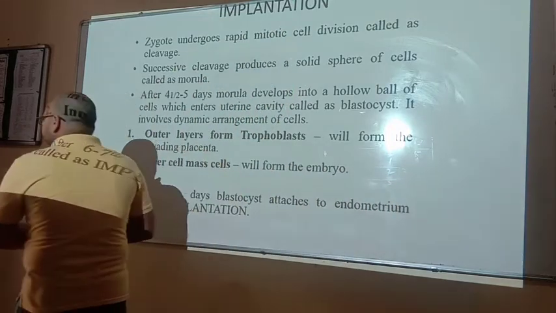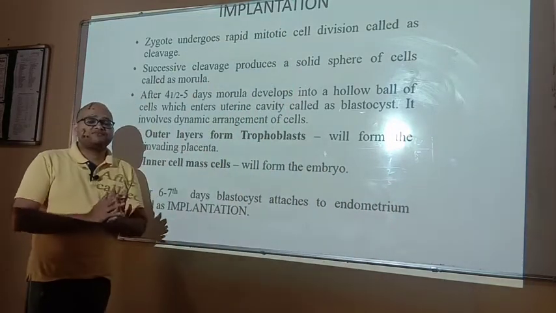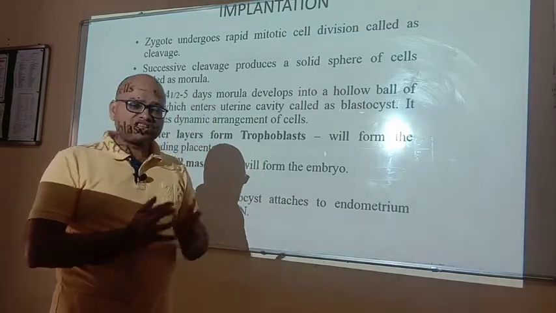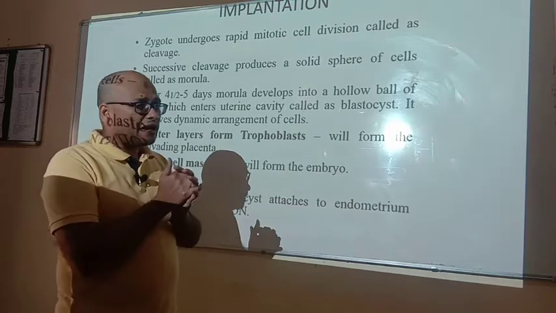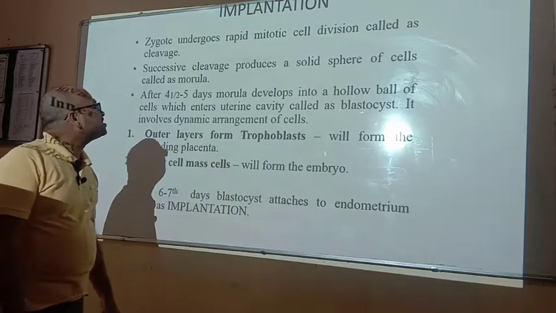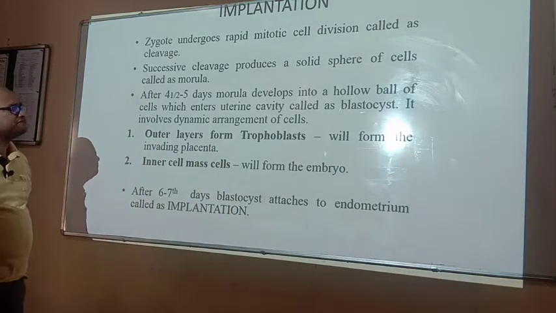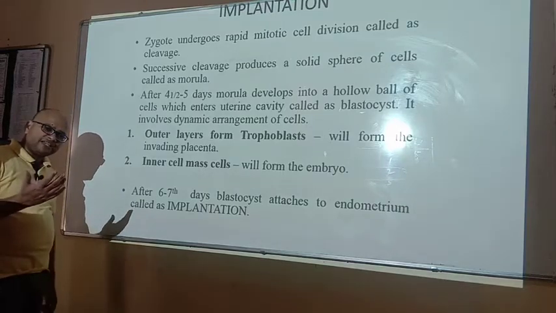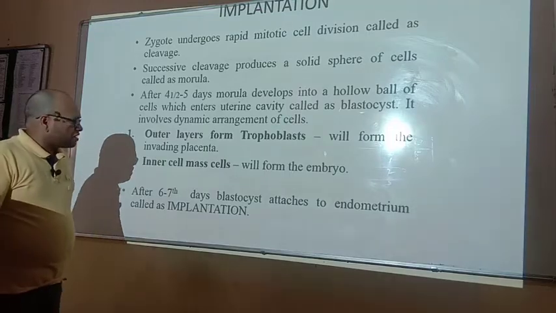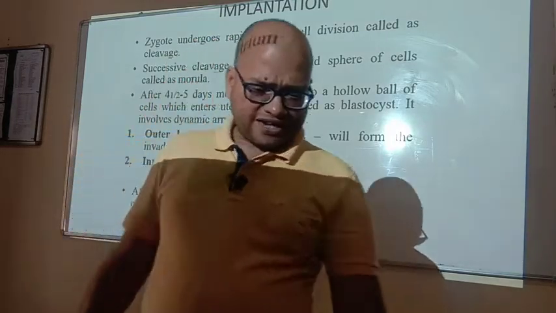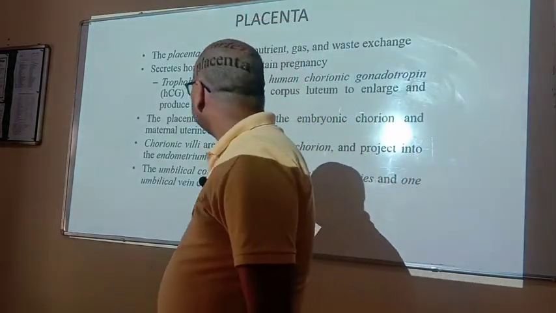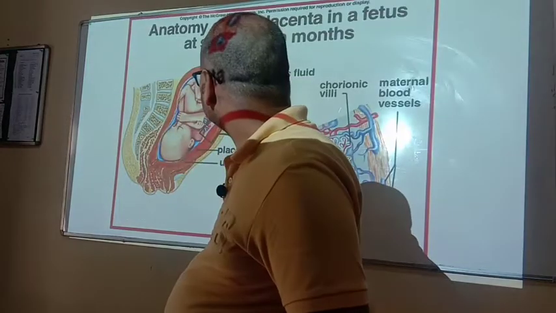Now, at the stage of blastula, the embryo gets implanted in the endometrial wall of the uterus, and this process in which the embryo is attached with the endometrial wall of the uterus is called implantation, and this implantation usually takes place on the 7th day after the fertilization. At the 7th day of the fertilization, how is the implantation being completed? Now, see this diagram.